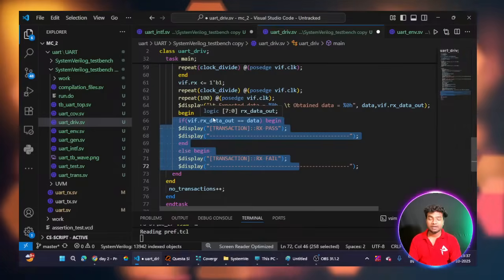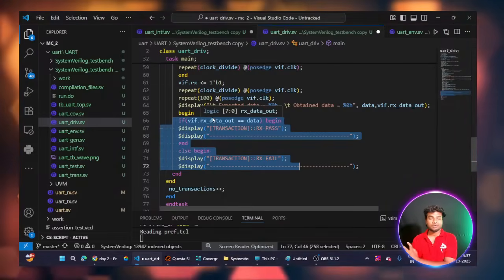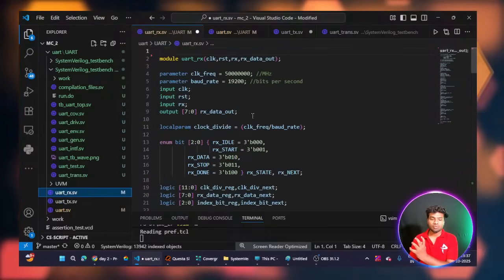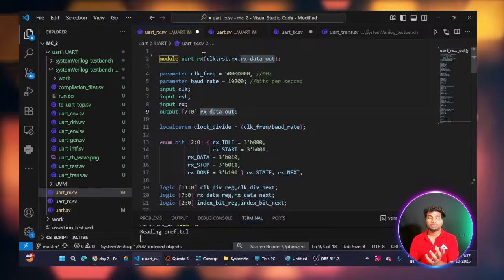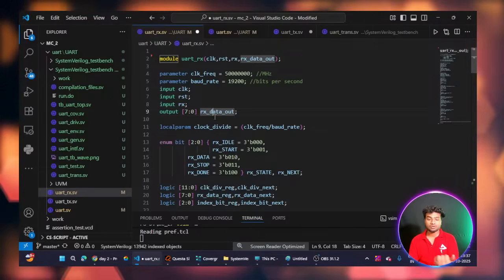This is my design code's output signal, the receiver's output signal, rx_data_out.